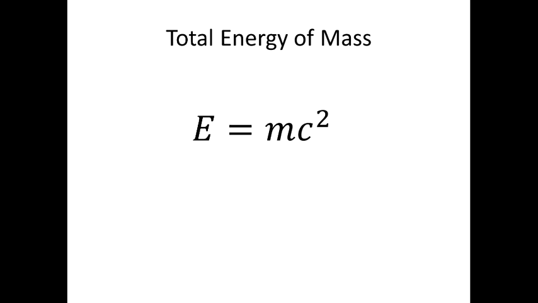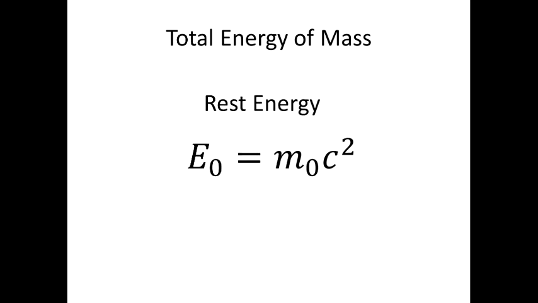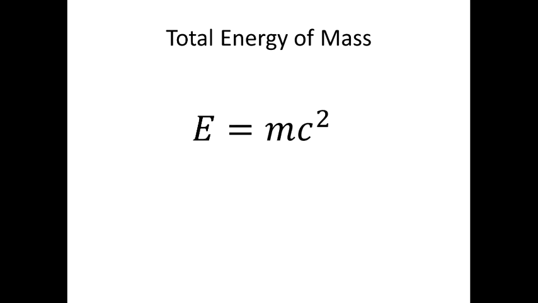Einstein discovered an unexpected byproduct of these calculations to be an energy term, which does not vanish at zero speed. He called it rest energy. It is the energy which every massive body must possess even when at rest. To get the total energy of mass, the relativistic mass should be used in the equation.